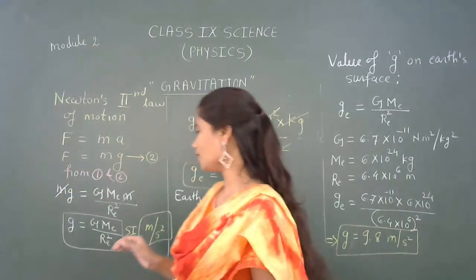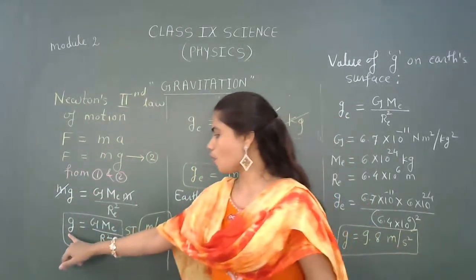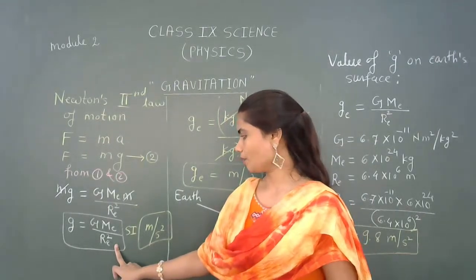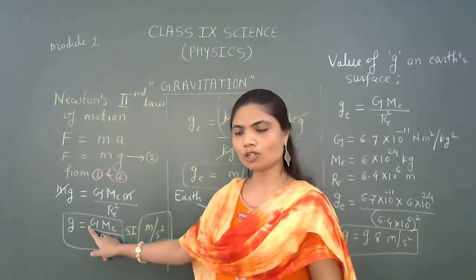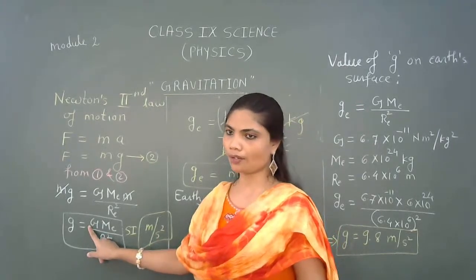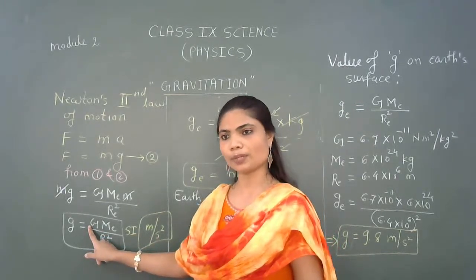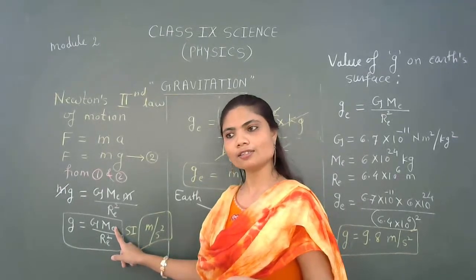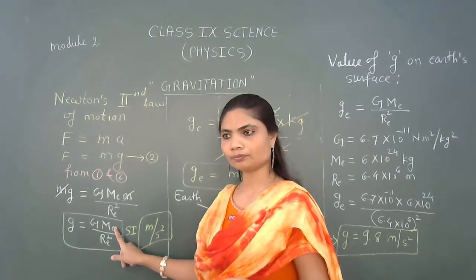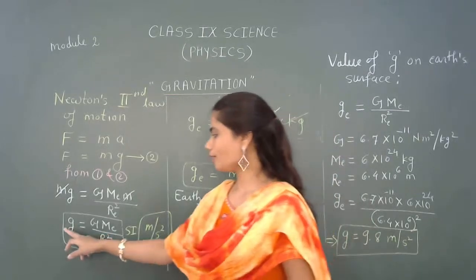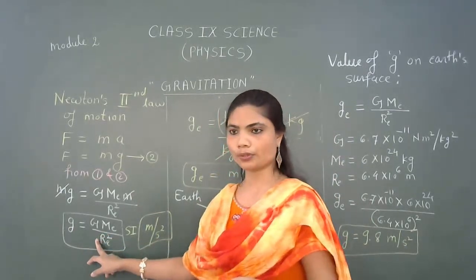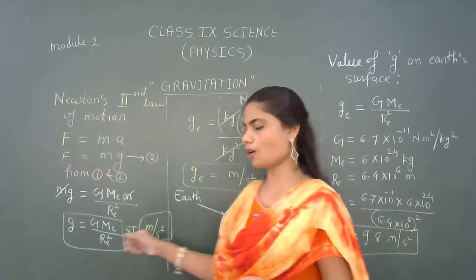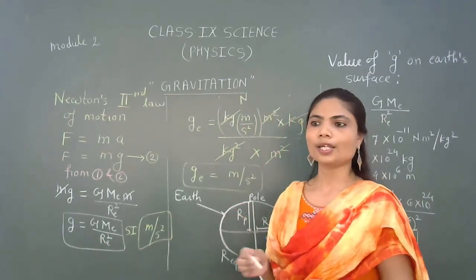Yes, it will lead us to the idea that small g is inversely proportional to radius R. Capital G is a universal constant, 6.67 times 10 to the power minus 11 newton meter square per kg square, and M is the mass of the Earth. It will remain constant, right? So thereby g is inversely proportional to R, the radius of the Earth, and it will vary according to the pole and equator.